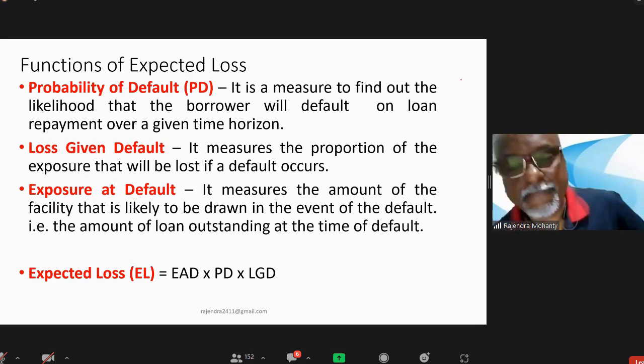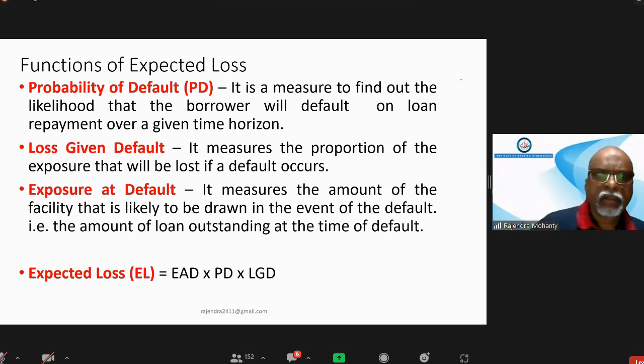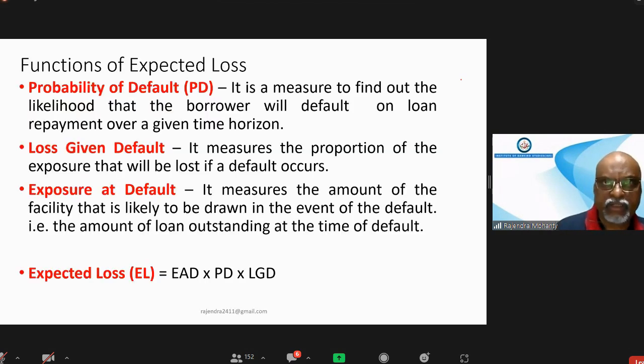Please show the example you gave just before, the example about expected loss, in which we found the total 12 lakh loss. Please show the screen, sir. No, I have erased that one. What is your question? I have erased it. There is nothing there. What do you want? Nothing. Carry on, yaar.